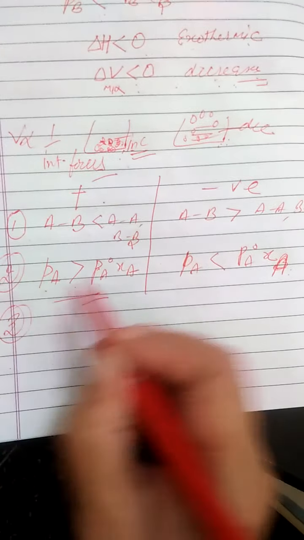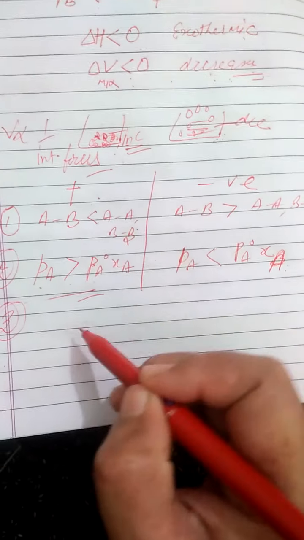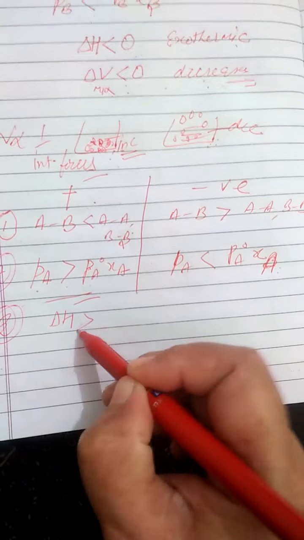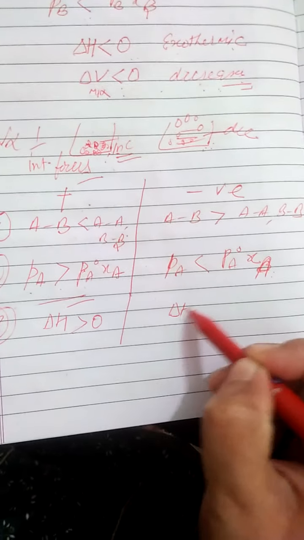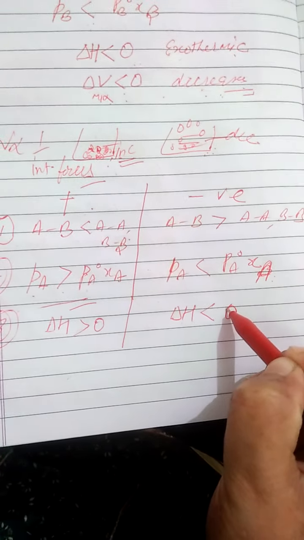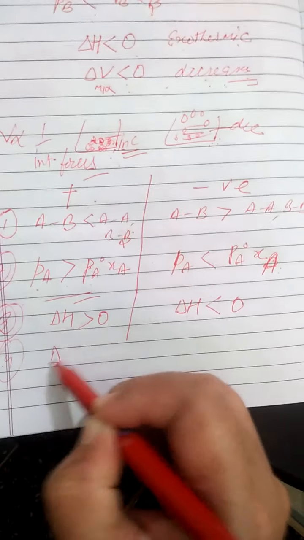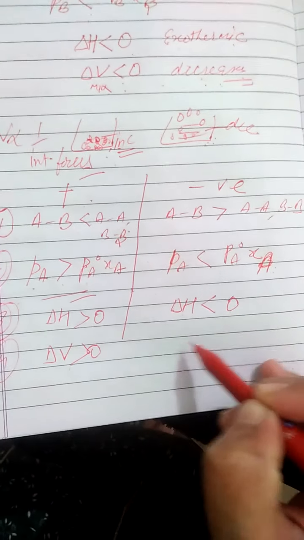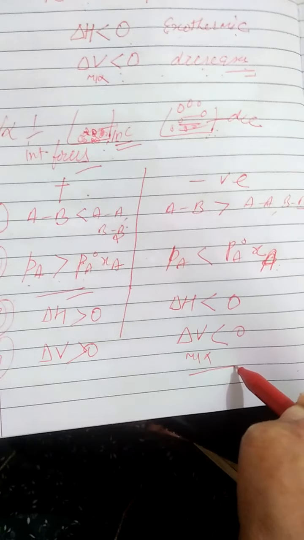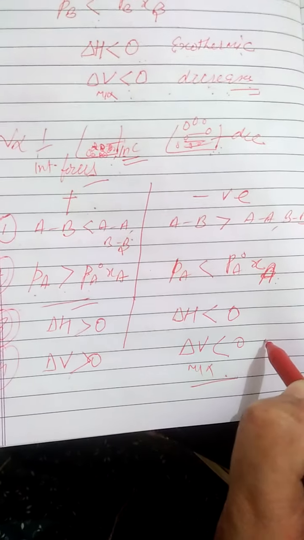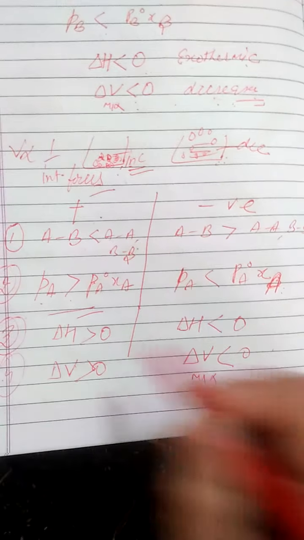The third one is that for the solutions that show positive deviation, delta H will be greater than 0, that is positive, that is endothermic, and here delta H will be less than 0. And fourth, delta V upon mixing will be greater than 0, here delta V upon mixing will be less than 0. Upon mixing, volume will decrease here, upon mixing volume will increase here.